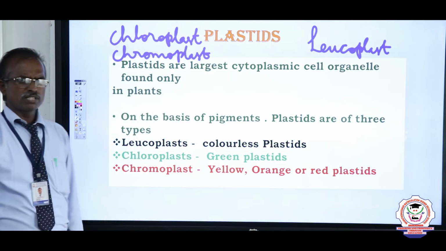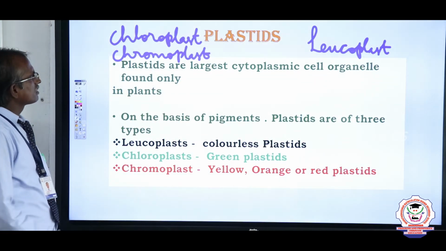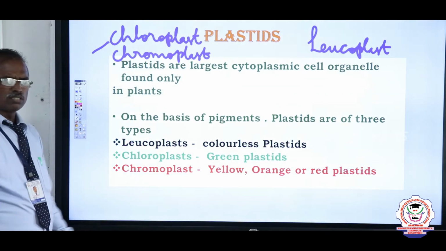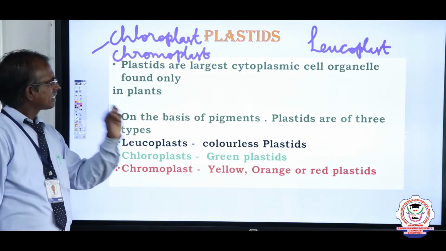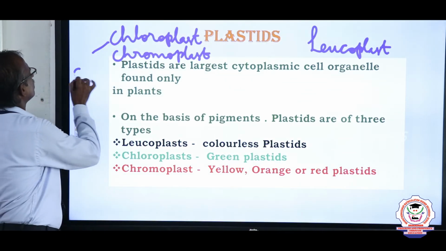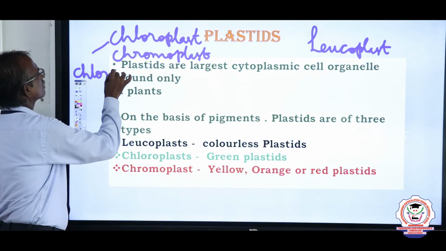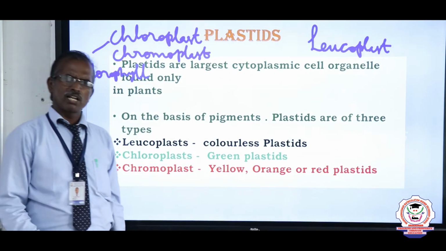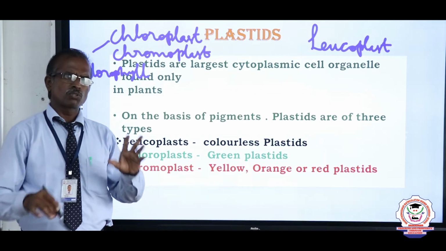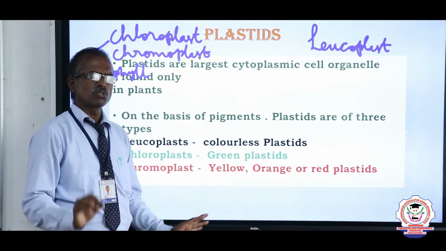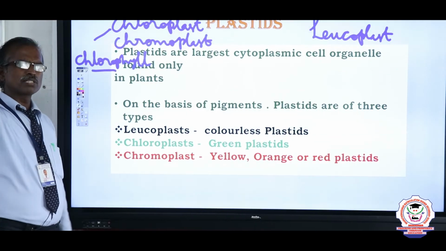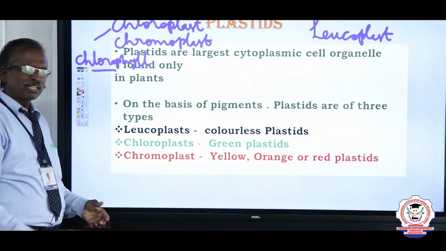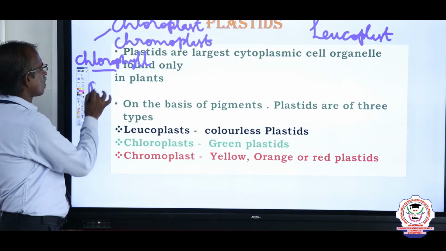Now, among these plastids, one of the very important plastids is the chloroplast. The chloroplast is a green colored plastid which contains a green color pigment that we call chlorophyll. Chlorophyll plays a very important role in trapping sunlight and carrying out photosynthesis. It converts light energy into chemical energy. That process we call photosynthesis.